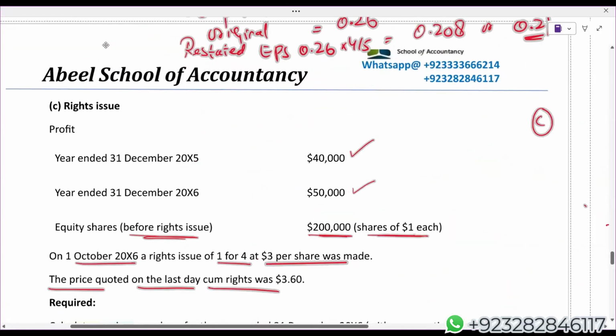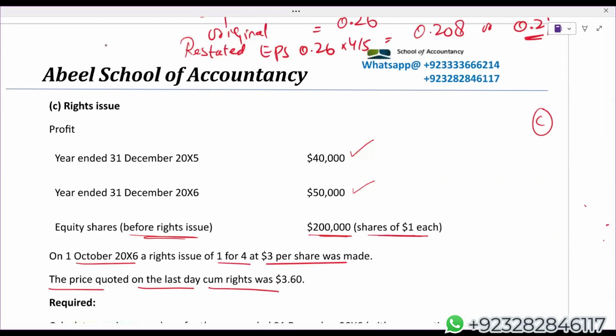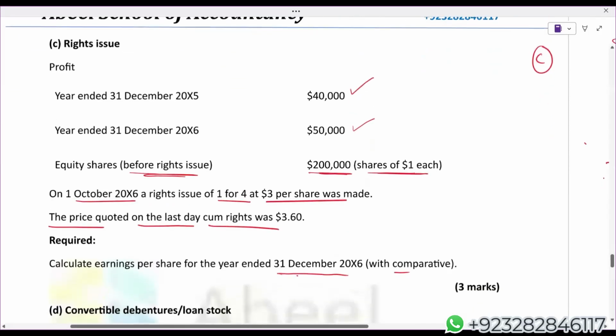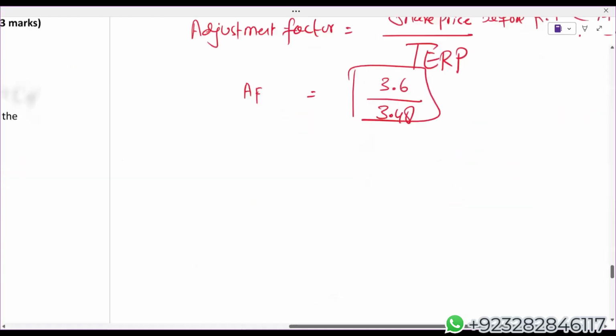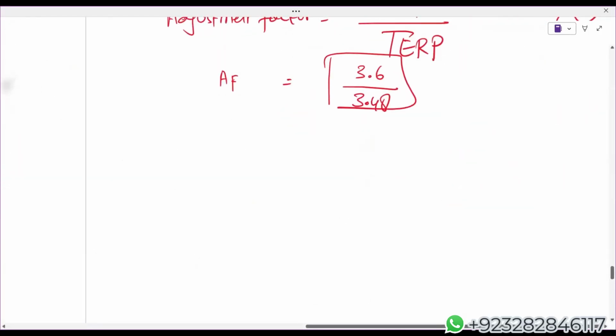2 lakh ordinary share capital, par value 1. So 2 lakh divided by 1 will give us 200,000. Year end is December and the right was issued on 1st October, after 9 months. So look at this: 200,000, 9 upon 12. This adjustment factor is applicable only on those shares that are there before the right.